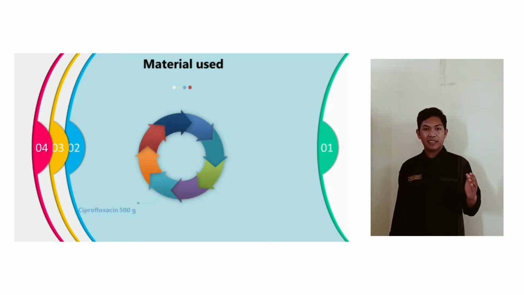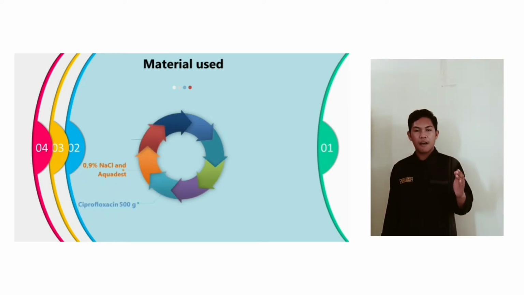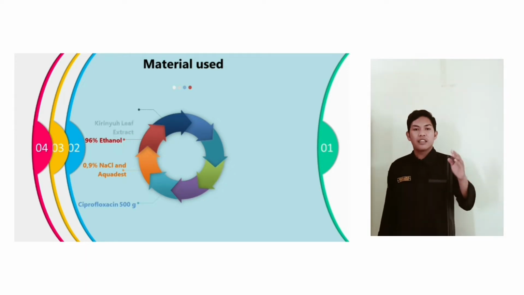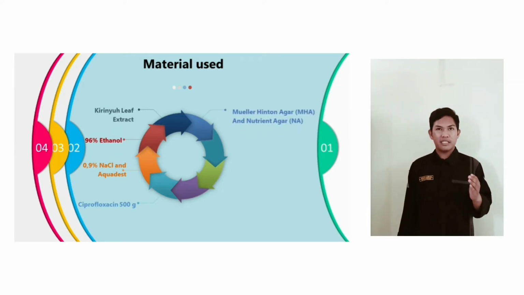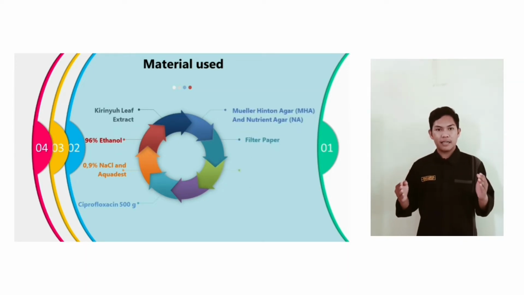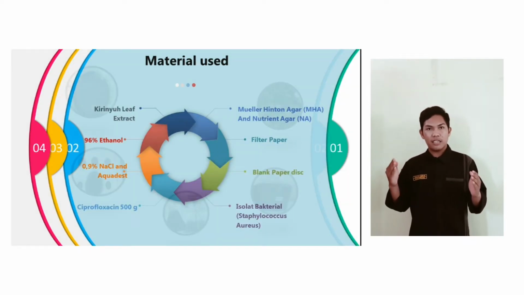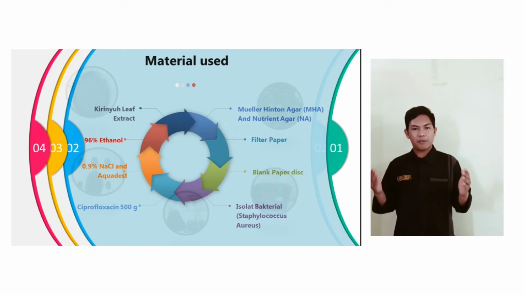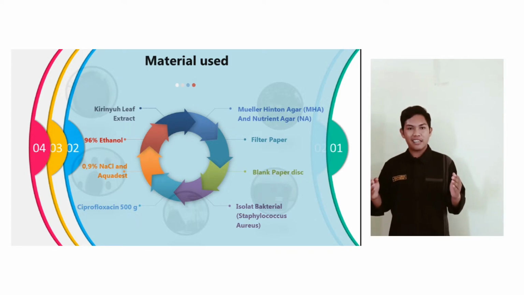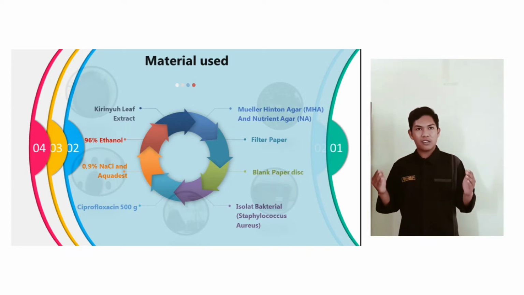Experimental method. First, the materials used. The materials used in this study include MHA, NA, blank paper discs, filter paper, isolate bacteria, ciprofloxacin, physiological NaCl and aqueous, ethanol 96% and Kirinyuh leaf extract.